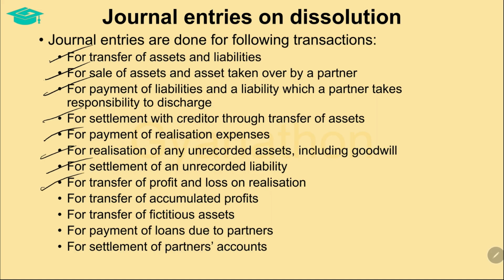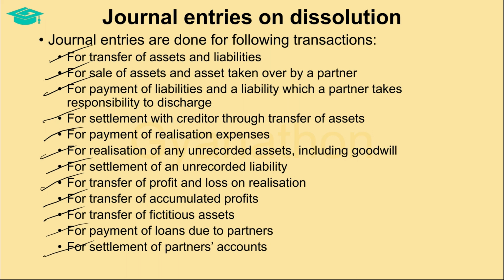Once all these adjustments are done, the profit or loss arising on realization will be transferred to the partners' capital accounts. Any accumulated profits and any fictitious assets have to be transferred to the partners' capital accounts. The partners' loan balances have to be settled, and finally, the partners' capital account balances have to be settled. Let us now discuss the journal entries for all these transactions.